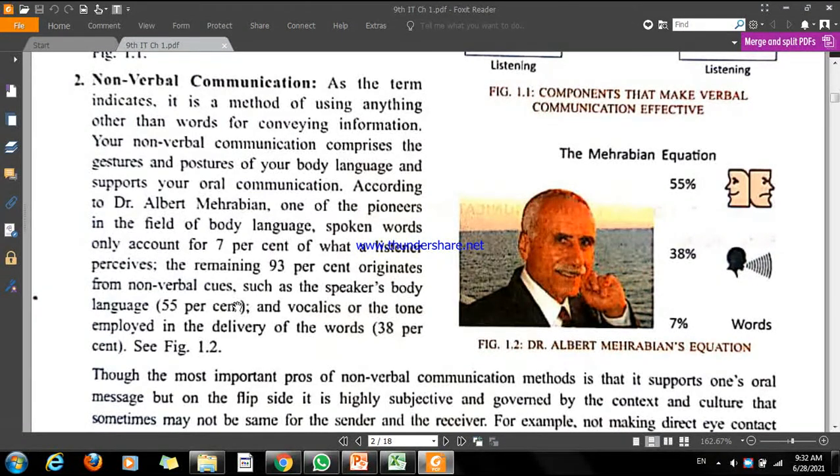If you are not using any word, no language is used here, then it is known as non-verbal communication. By using body language, any kind of facial expression, or hand gestures to communicate to the person, it is known as non-verbal communication.